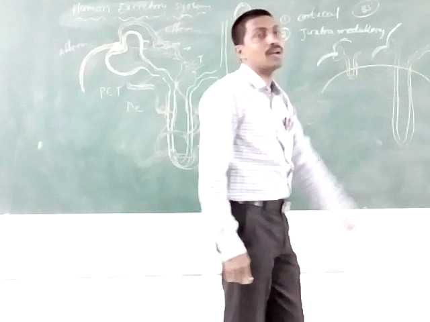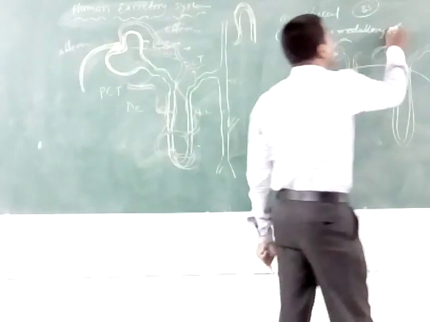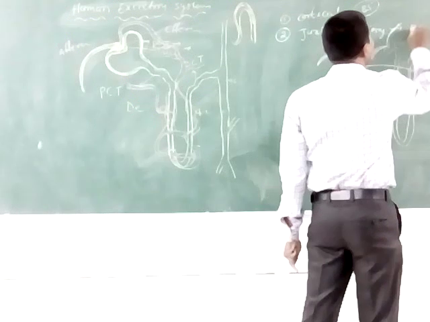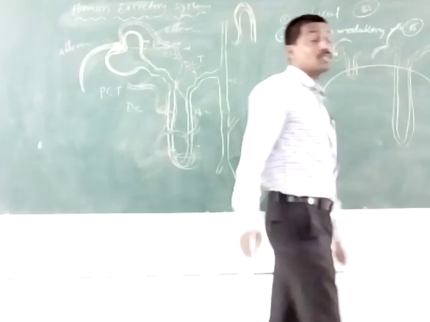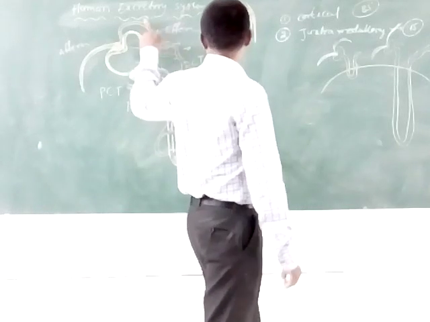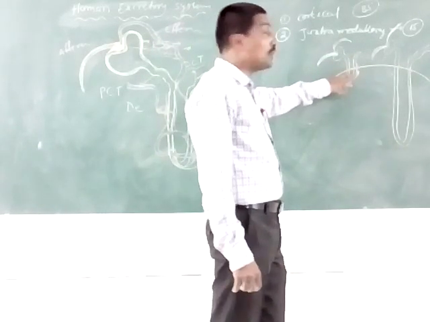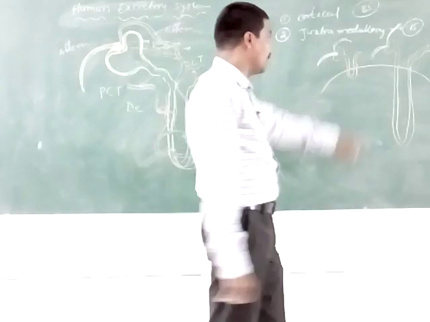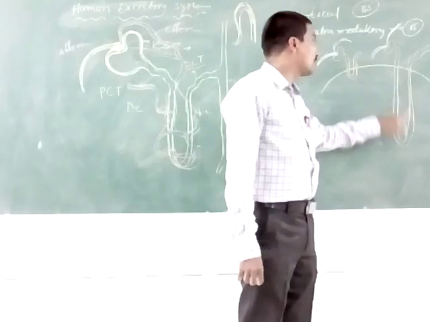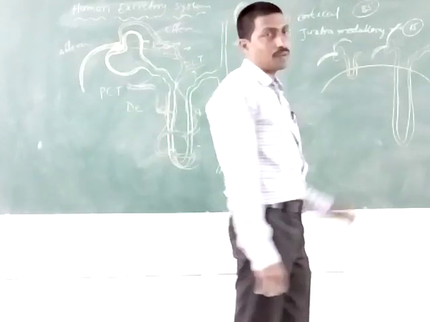This type of nephron is known as a juxtamedullary nephron, and 15% of nephrons are juxtamedullary nephrons. The vasa recta is absent or reduced in the cortical nephrons, while the juxtamedullary nephrons have the vasa recta. These are the two types of nephrons.